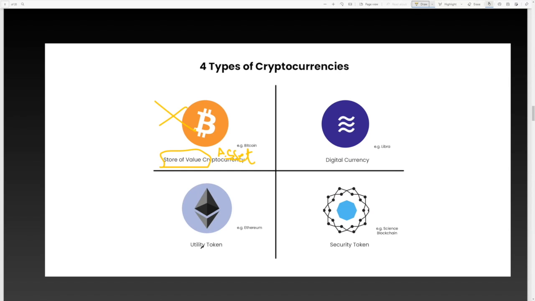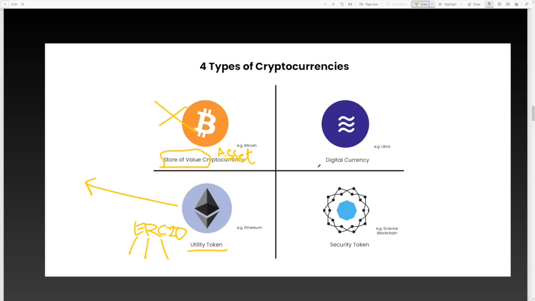Now this is the most important, the utility token. Ethereum is a token. Token actually means it's ERC20. That is the standard, and ERC means Ethereum Request for Comment. ERC is just a standard. There are several of them, and 20 stands for Ethereum as a utility token. So that's why all the tokens come from Ethereum. All the tokens that you have come from Ethereum, even the carbon token.